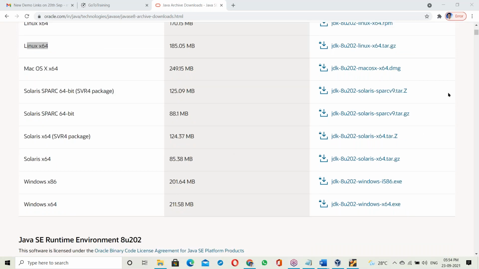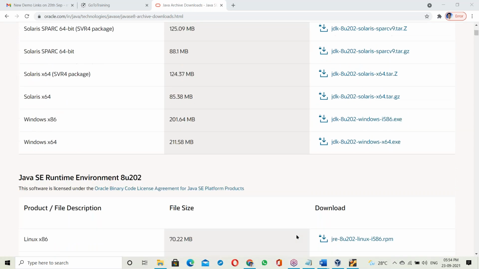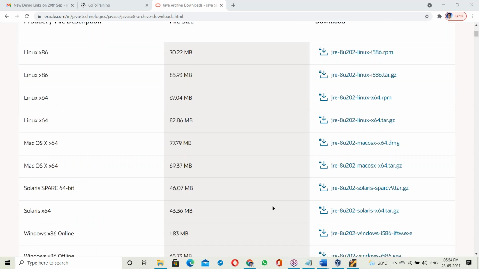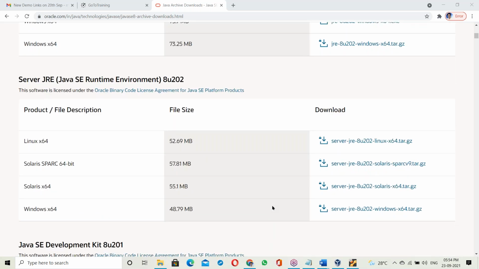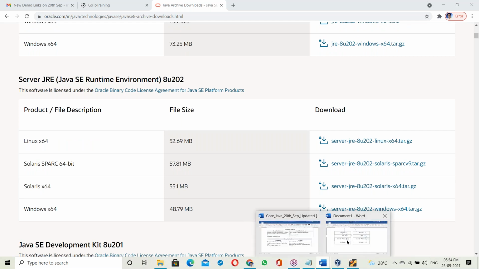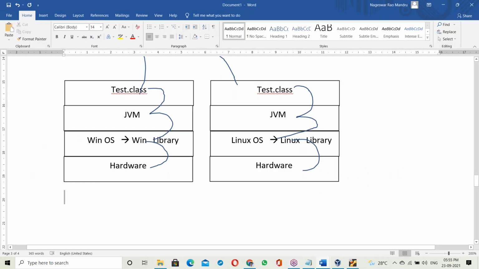So the JDK is OS dependent, like JVM. You have to download different JDKs, not the same one. This is how Java is made platform independent. The reason is this. This is about platform independence.